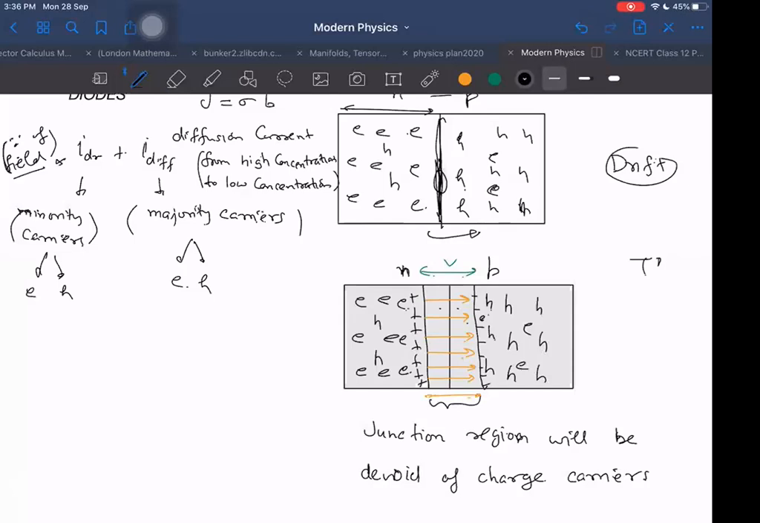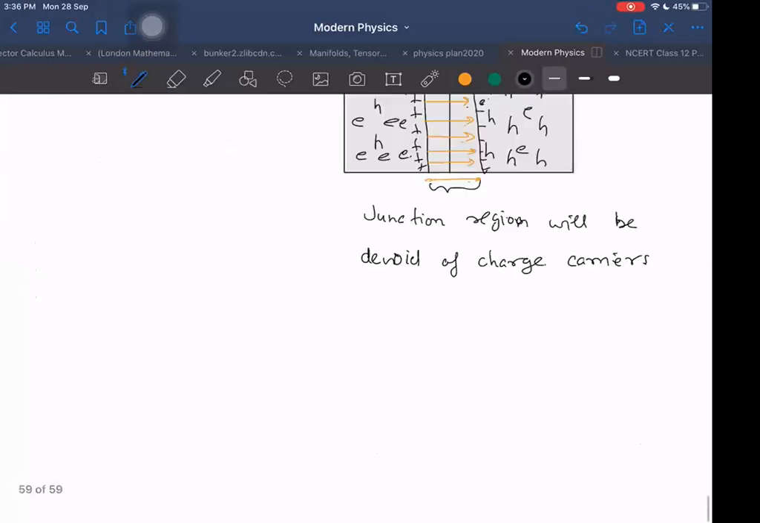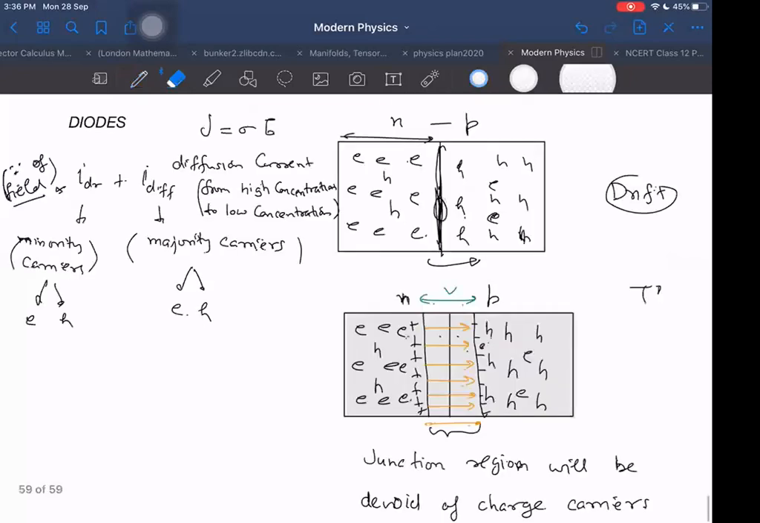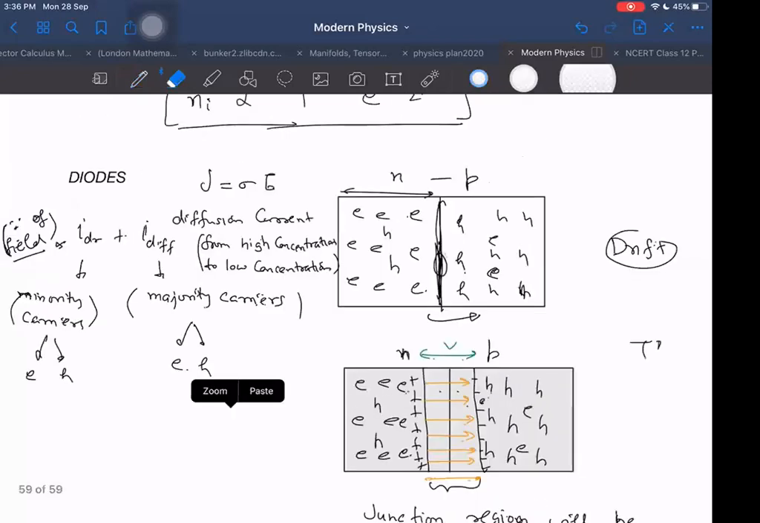But we will apply also soon, because after some time we will try to see how the PN junction behaves. This we call as NP junction or PN junction. How it behaves when external electric field is applied, that also we will see. But for the time being, without applying anything also, its own electric field is created at the junction.